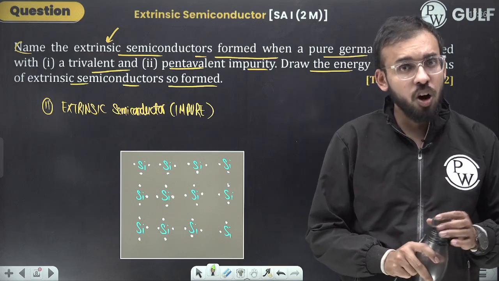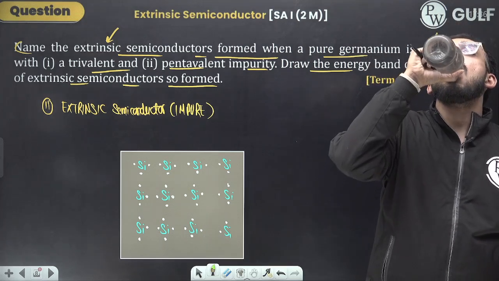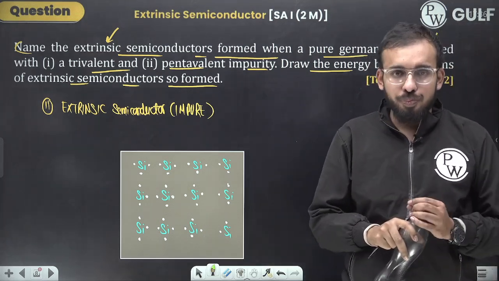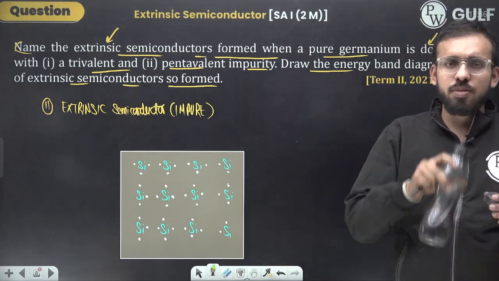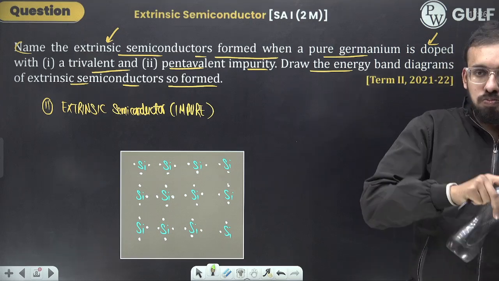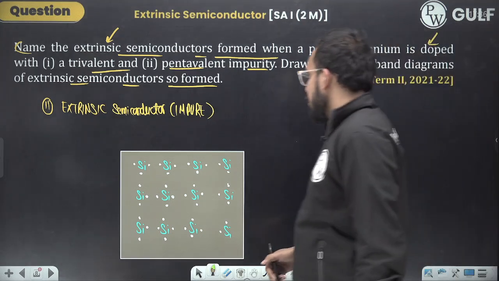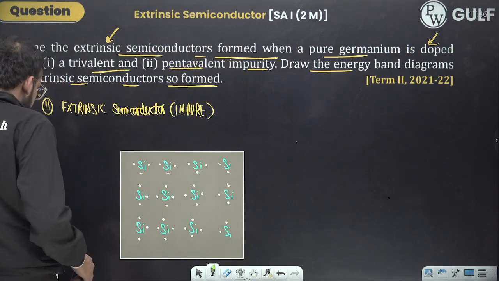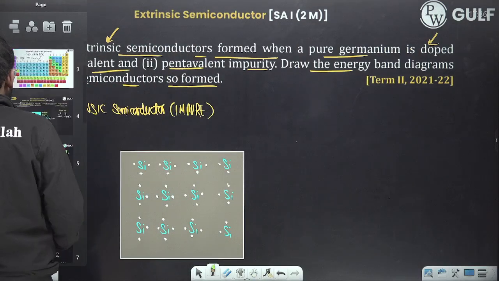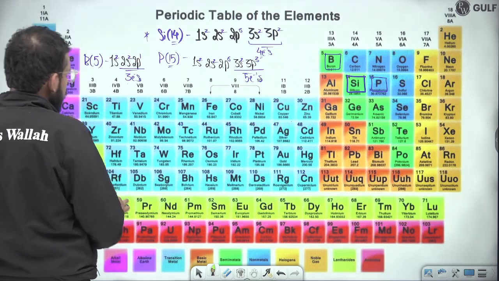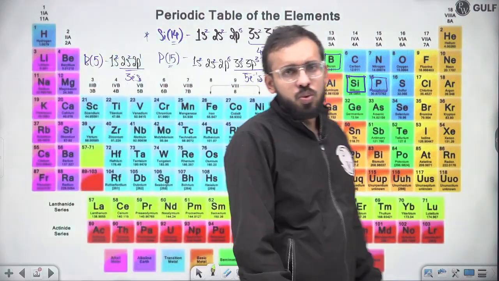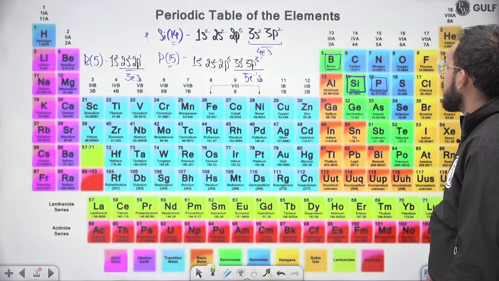And how are we going to do the doping? Very simple it is. That is by adding impurity. Now, remember initially in the periodic table I had made you write about two elements, right?